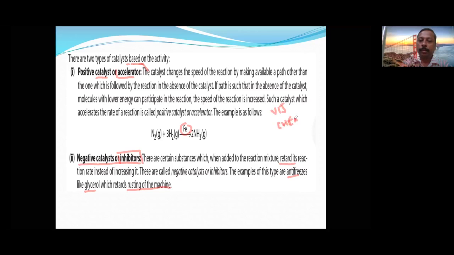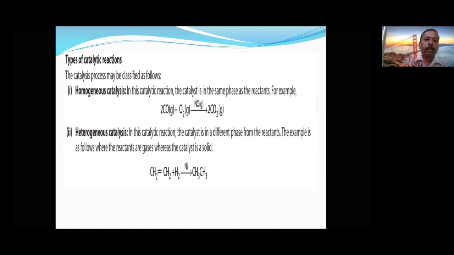Now let us see the next topic: types of catalytic reaction. This classification is based upon the physical state. If reactant and catalyst are in the same physical state, then it is called homogeneous catalysis. But see here, this is gas, but it is solid.